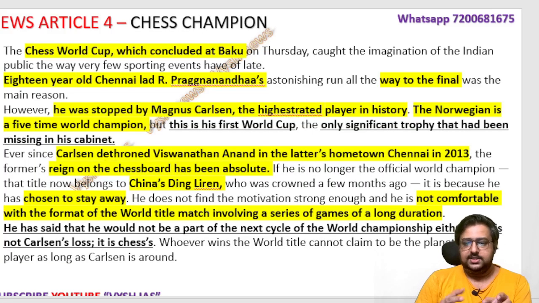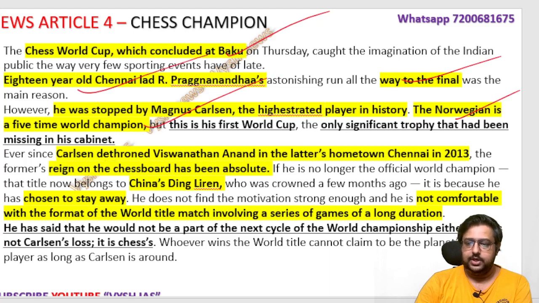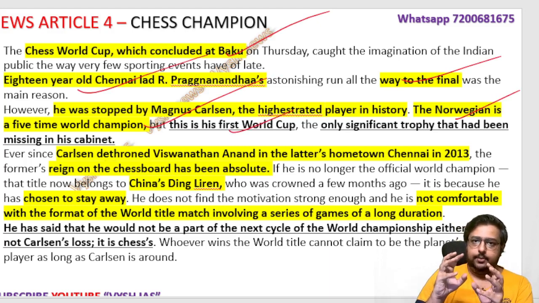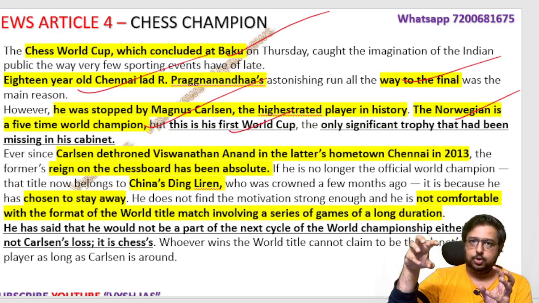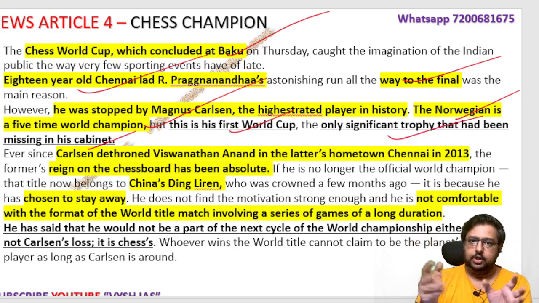Now the chess World Cup in Baku, capital of Azerbaijan, happened. An 18-year-old boy reached the final. He was stopped by Magnus Carlsen, so he couldn't win it. He's a Norwegian. It was his first World Cup. That person, the world champion, has won many international tournaments, so he has won everything, but the World Cup he didn't win. It was the only significant trophy that was not in his cabinet. Now he got the World Cup also.